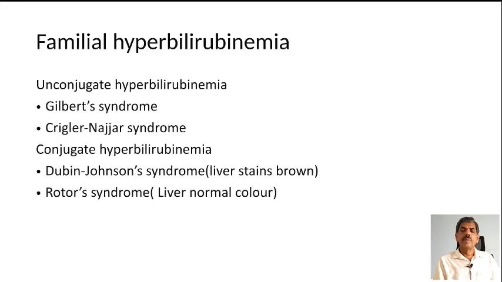Familial hyperbilirubinemia, usually it is the unconjugated hyperbilirubinemia. The most important ones are Gilbert syndrome and Crigler-Najjar syndrome, and these are known to produce unconjugated hyperbilirubinemia. And conjugated hyperbilirubinemia usually you get in Dubin-Johnson syndrome and Rotor syndrome. In Rotor syndrome, the color of the liver will be normal, but in Dubin-Johnson syndrome, because of the deposition of pigment in the liver, it will look brown.